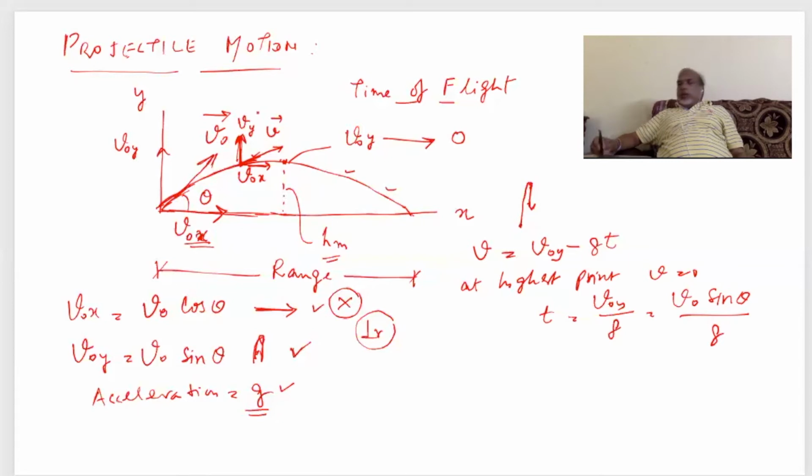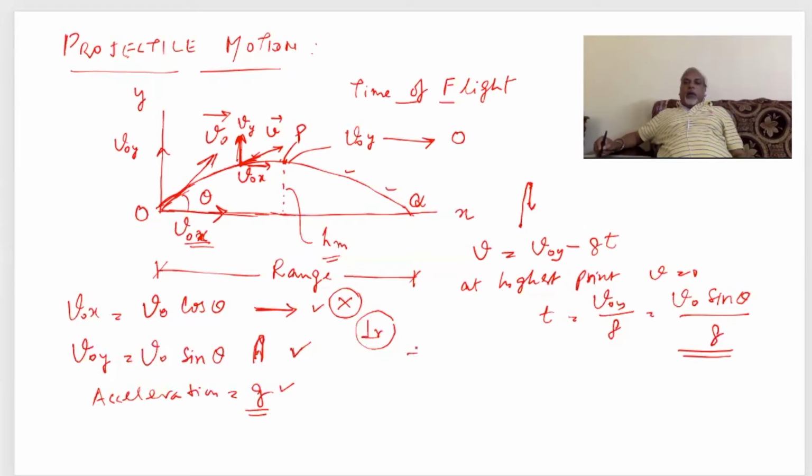It means from 0 to, suppose highest point is this P, from 0 to P it takes this much time, and of course it will take the similar time in descending also.